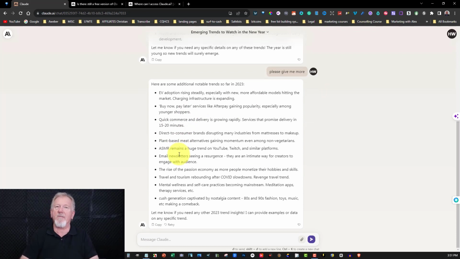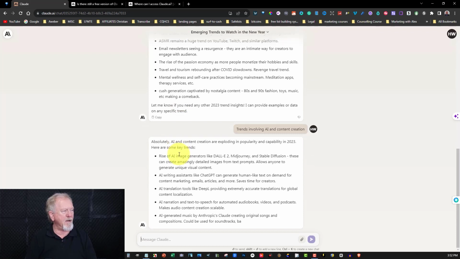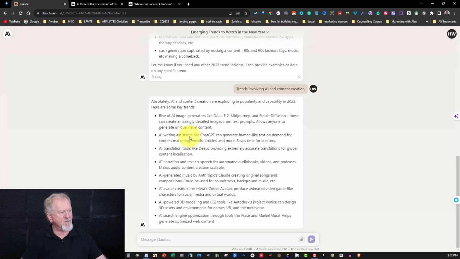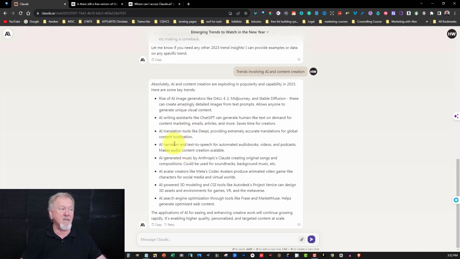Now, what I might do is I might even say, trends involving AI and content creation. Absolutely, AI and content creation are exploding in popularity and capabilities in 2023. Here are some key trends. And as you can go through here, I can actually have a look through this, and by having a look through this, I can decide, oh, I might make some videos about this. Writing assistants like ChatGPT, AI translation tools. Now, one thing I'll tell you about this is that they don't use ChatGPT. They have their own AI model, and they're not using ChatGPT. But it's also really safe to use as well.